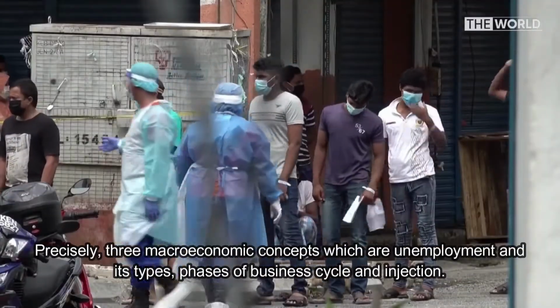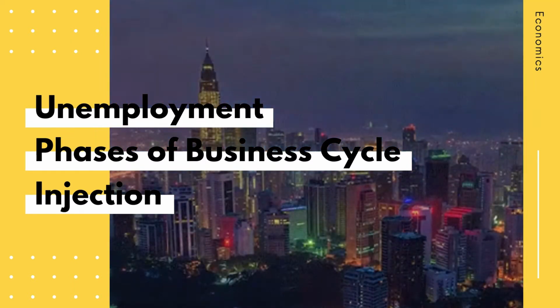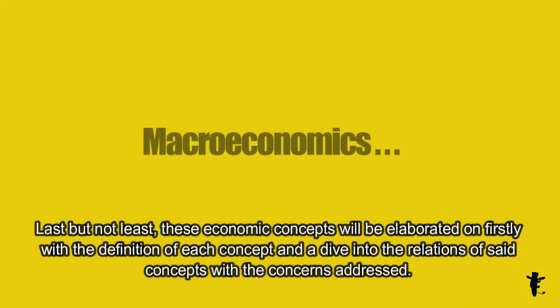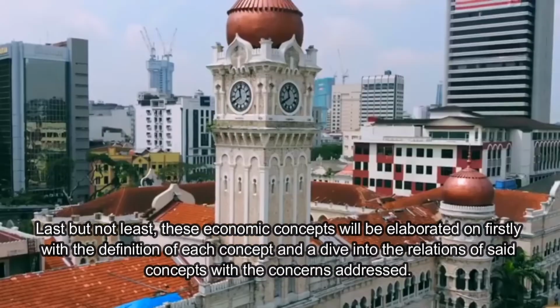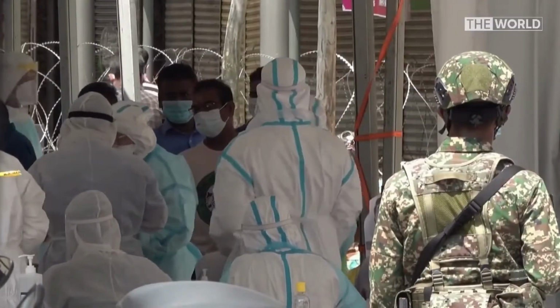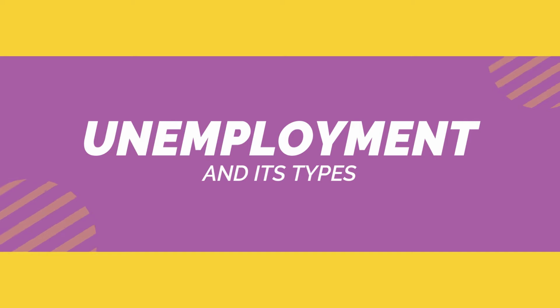Precisely, three macroeconomic concepts which are unemployment and its types, phases of business cycle, and injection. Last but not least, these economic concepts will be elaborated on, firstly, with the definition of each concept and a dive into the relation of said concept with the concerns addressed. Now, let's take a look at the first concept, unemployment and its types.